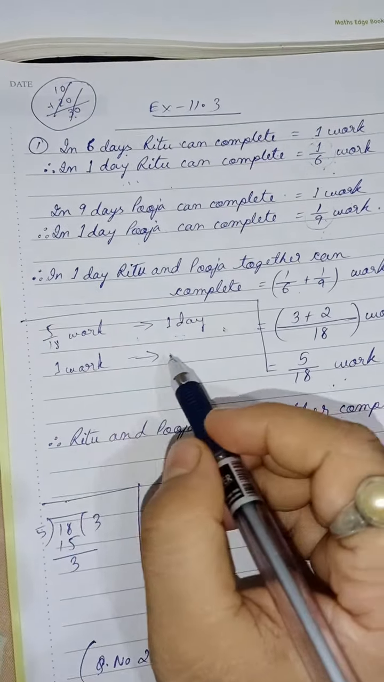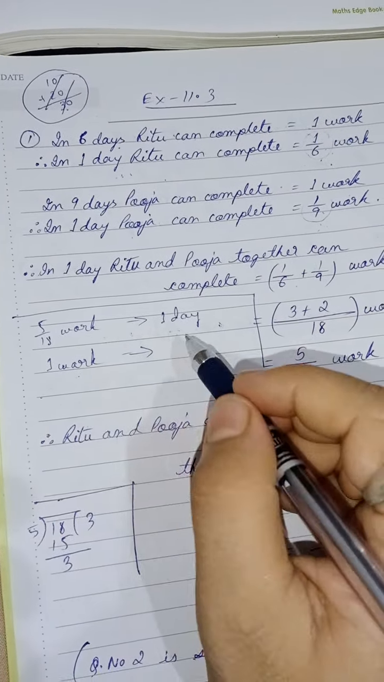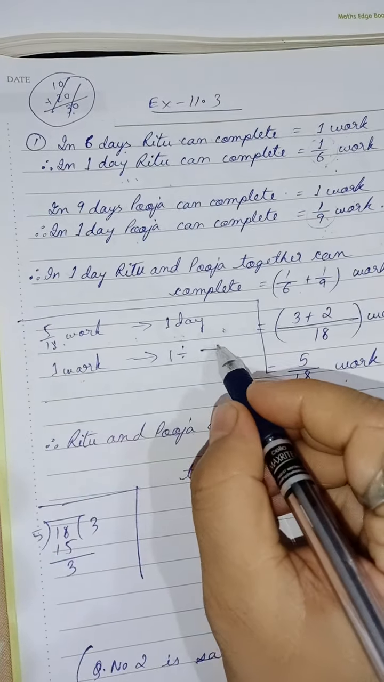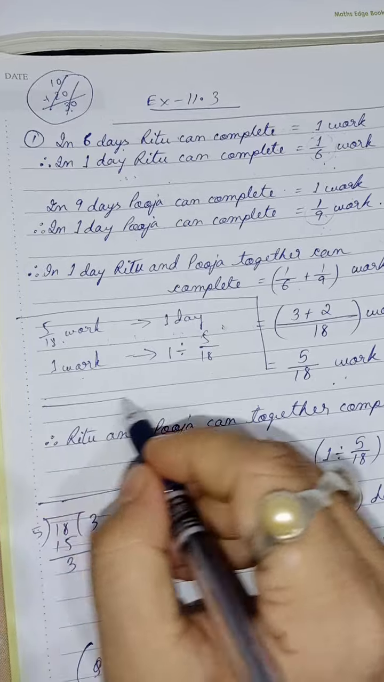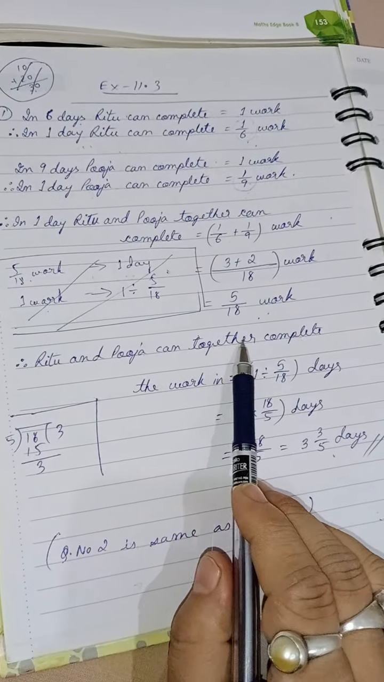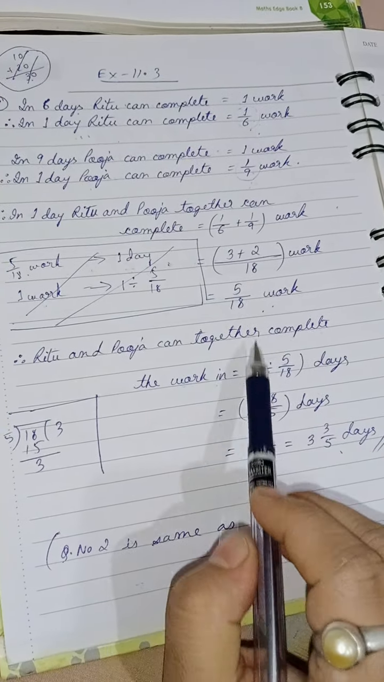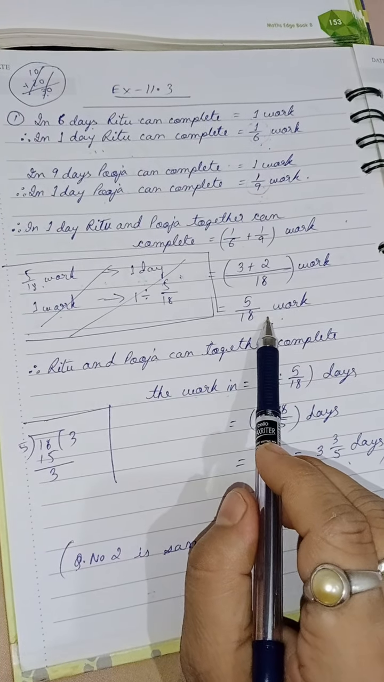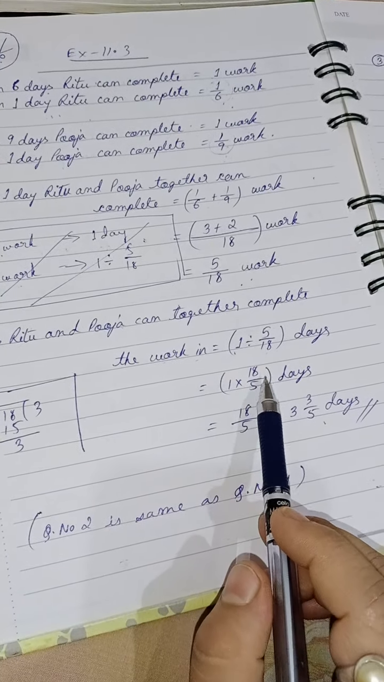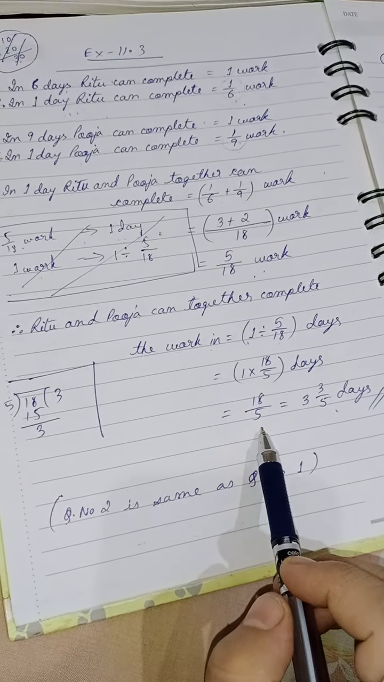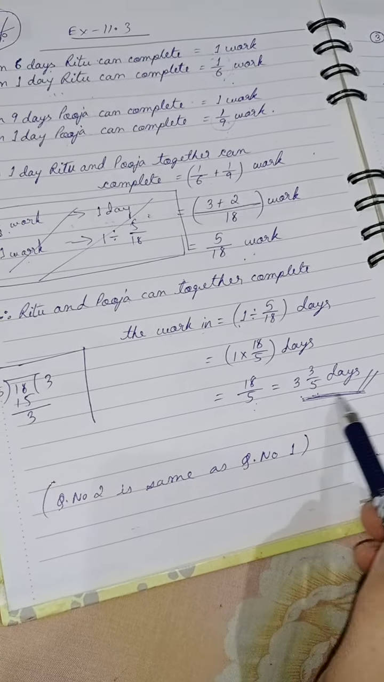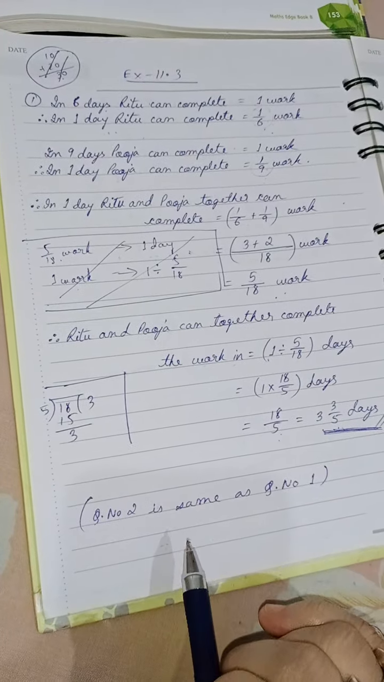If you remember in the unitary method, whenever we find the value for one work, we divide 1. So 1 divided by 5 by 18. Instead of writing so much, I have straight away written: Ritu and Pooja can together complete the work in 1 divided by their capacity of doing the work in one day, that is 5 by 18. So 1 into 18 by 5 will become 18 by 5, and taking it into a mixed fraction, 3 3 by 5 days. This is the number of days they will take when they work together.